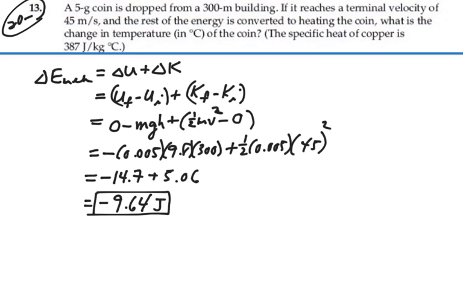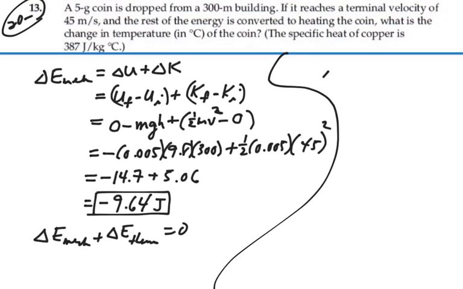But we should know that this is a rather isolated system as we're looking at it. Our change in energy mechanically plus our change in energy thermally should equal 0.